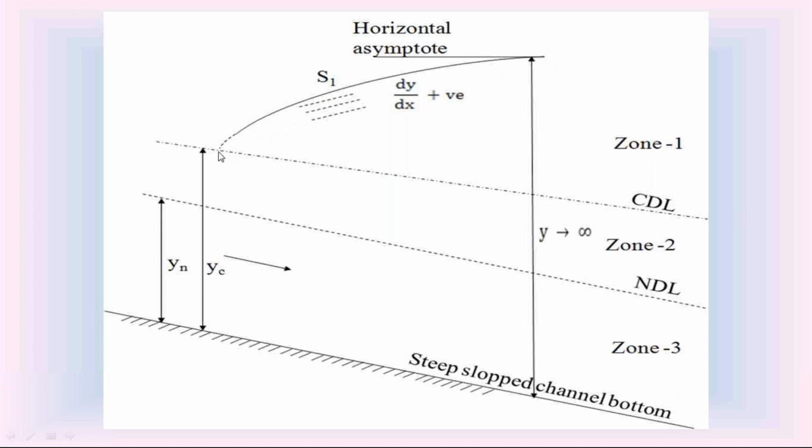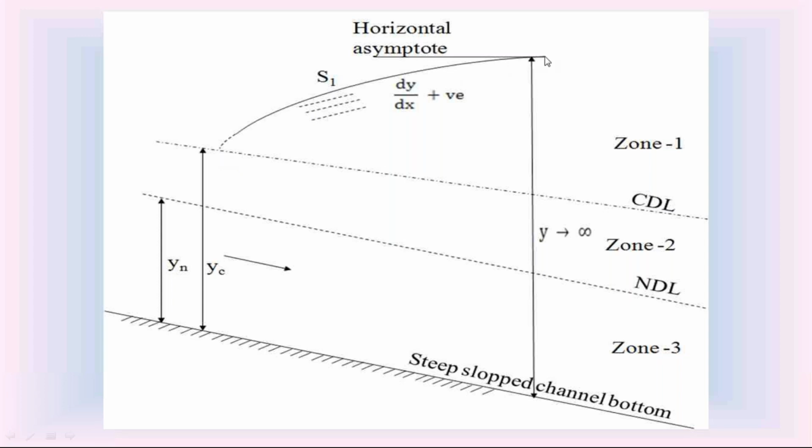On the upstream side, depth of flow Y is equal to Yn. On the downstream side, depth of flow Y is equal to infinity. Please check this. For this S1 water surface profile on the upstream side, the depth of flow Y is equal to Yc. When Y is equal to Yc, the slope dy by dx is infinity. That indicates on the upstream side, this S1 water surface profile is perpendicular to the critical depth line.